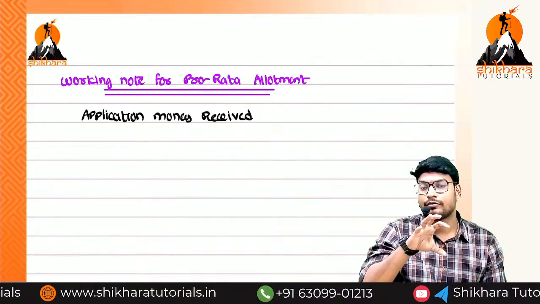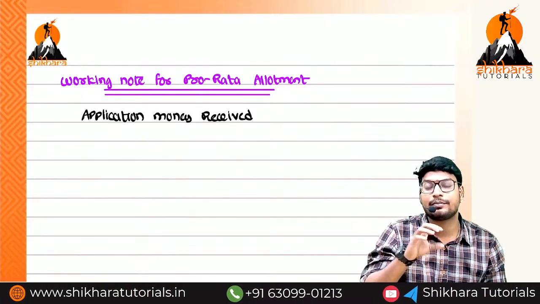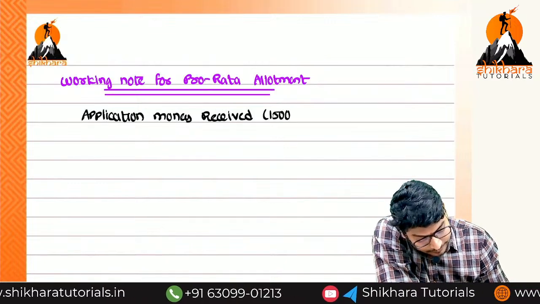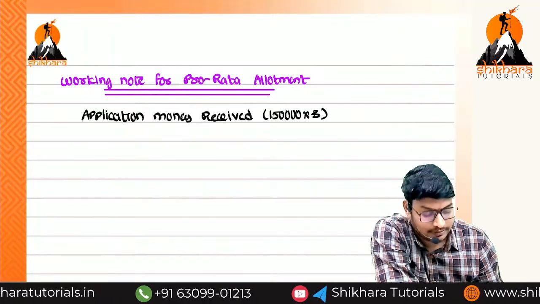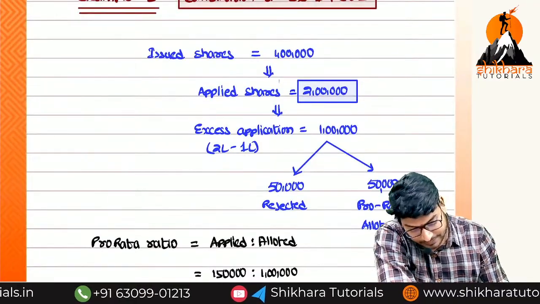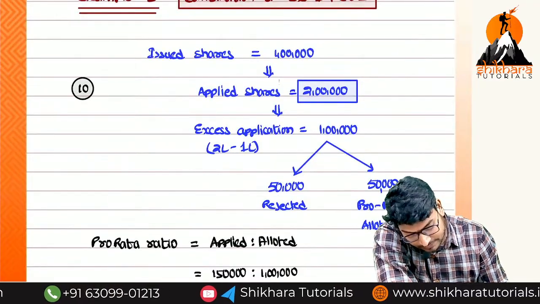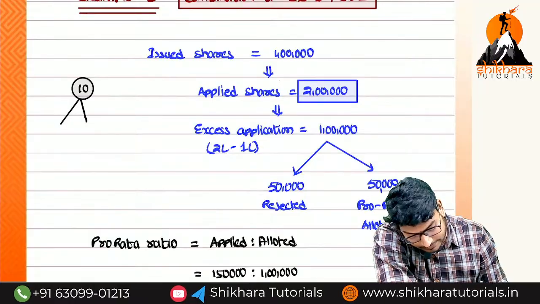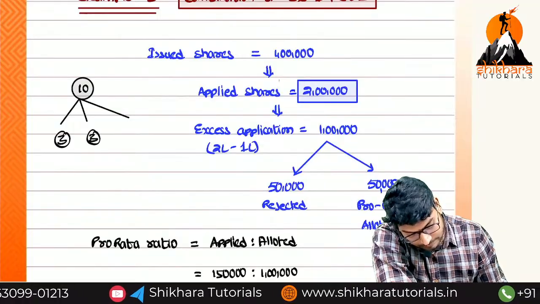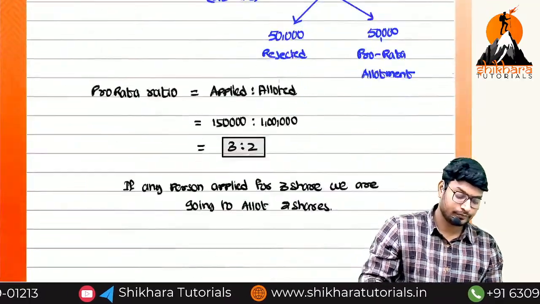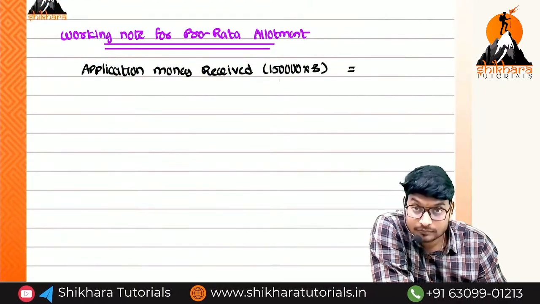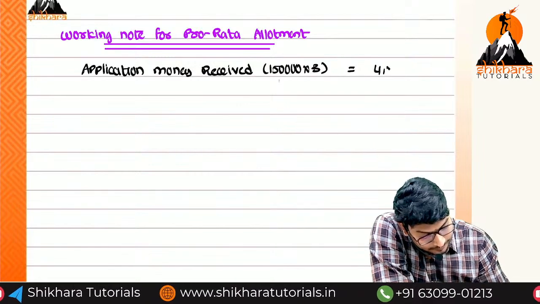Only 1,50,000 we need to consider, because pro rata allotment we are doing for 1,50,000. That is equal to 1,50,000 into 3 rupees. Let us take the share price, which is 10 rupees. So into 3, that is equal to 4,50,000.